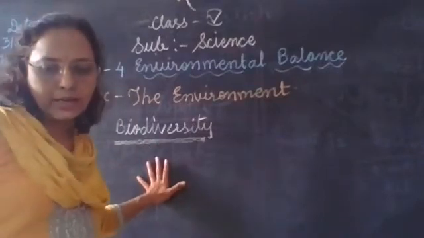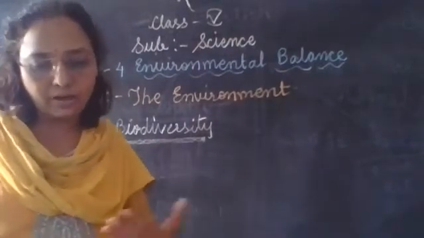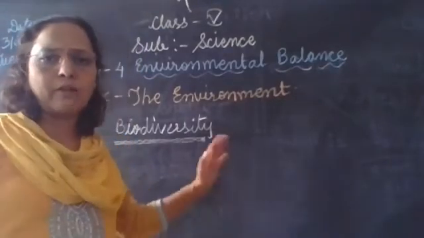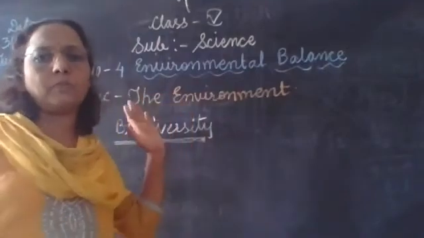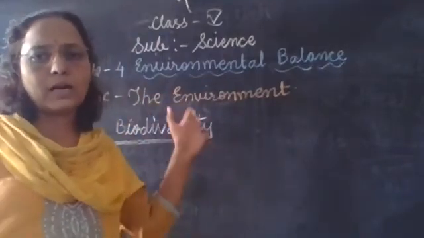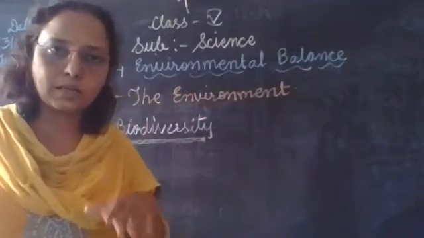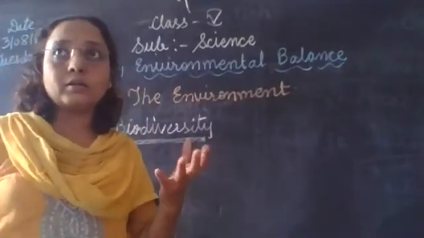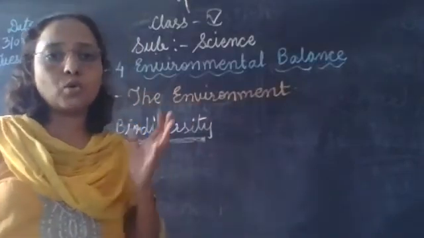Biodiversity is the variety that exists among different types of animals and plants. There are varieties of animals and varieties of plants. Some plants are aquatic plants, some are terrestrial plants, some are creepers, some are tall trees.